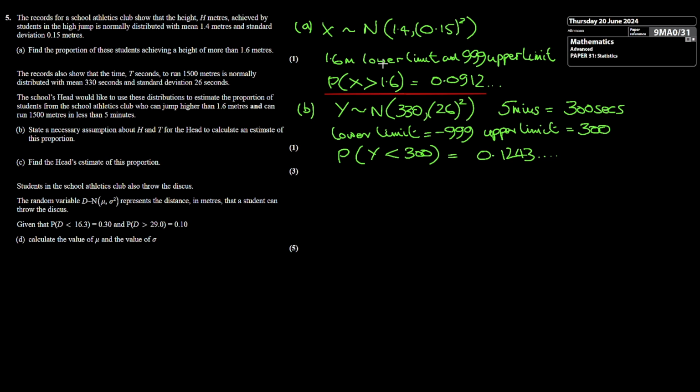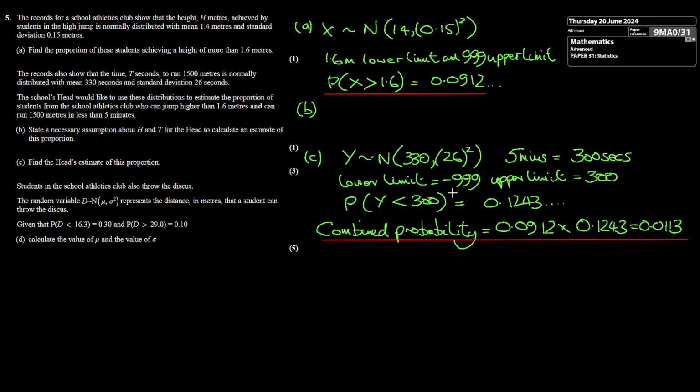0.1243. So the probability of a student achieving the high jump and the 1500 metres will be the multiplication of these two results. And this turns out to be 0.0113. And I've made a bit of an error because I've answered part C of the question before part B. We've got to state a necessary assumption about H and T for the head to calculate and achieve this answer.